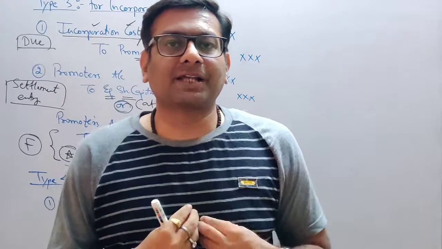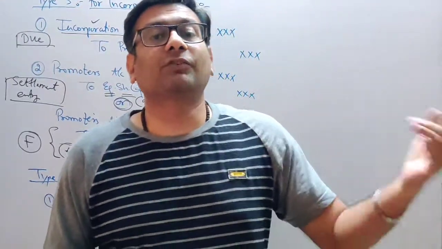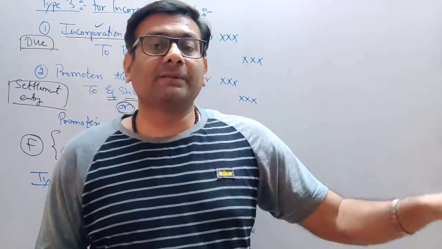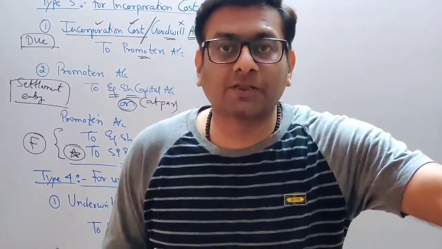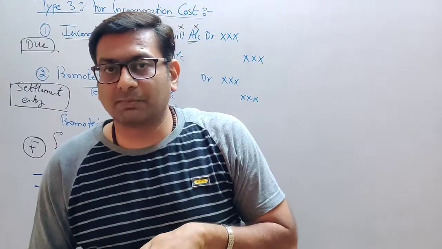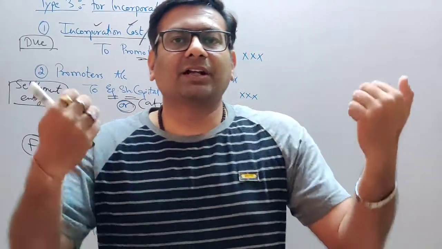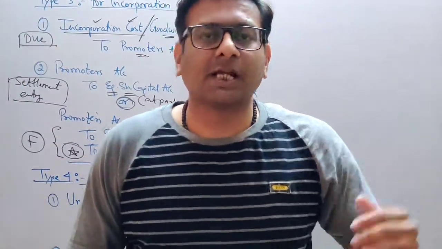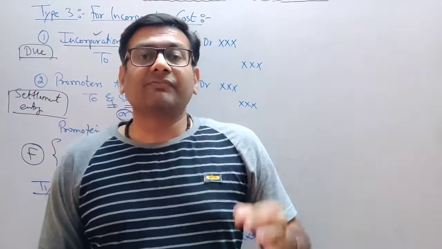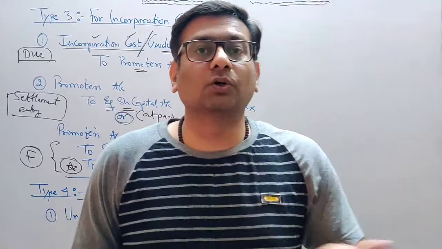The 20,000 shares of my company, the underwriter will have to purchase, and he is going to pay that money. So he will keep 20,000 shares, and 80,000 are already sold to the general public. So from there I will get the money for 80,000 and the money for 20,000 I will get from the underwriter, and 1 lakh shares are sold. So this is where the role of underwriter comes. He gives a guarantee that if any shares remain unsold, I am going to purchase them on my own.